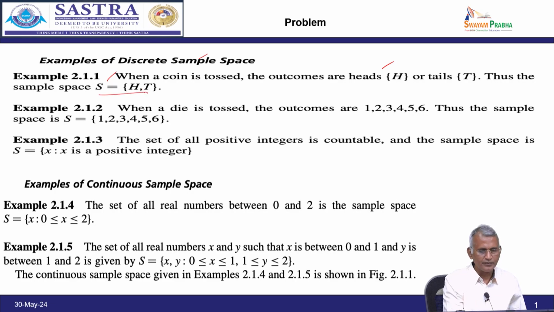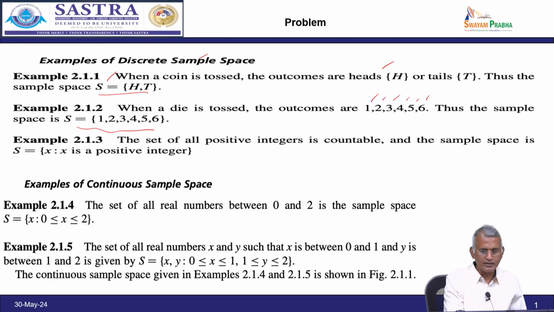Next example, when a die is tossed. The die has 6 faces, let it be 1, 2, 3, 4, 5, 6. And then what is the sample space? The sample space has totally 6 outcomes, therefore S equal to {1, 2, 3, 4, 5, 6}.